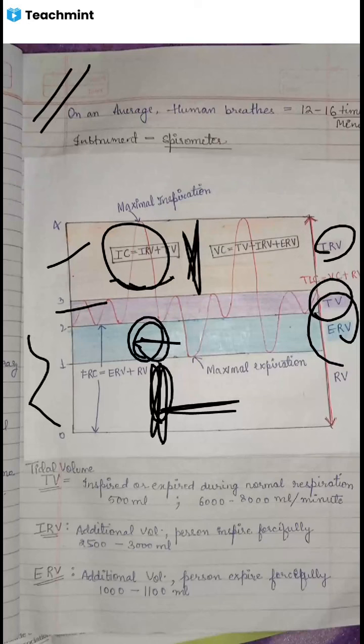Okay, then coming to some capacities. What are these capacities? Actually, when we add a few of the respiratory volumes, that is IRV, TV, ERV or RV, they form the capacities, like inspiratory capacity. What is inspiratory capacity? When you sum up the inspiratory reserve volume and tidal volume, inspiratory capacity is formed.